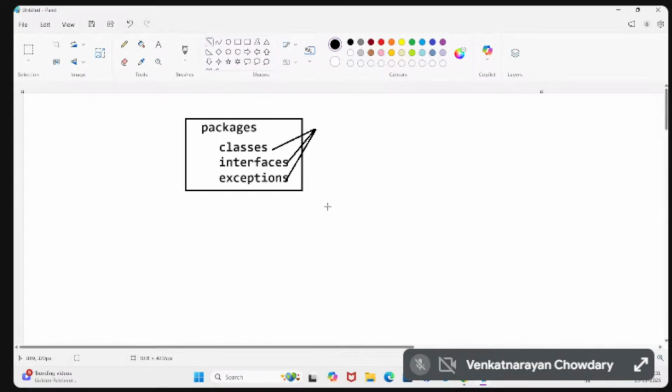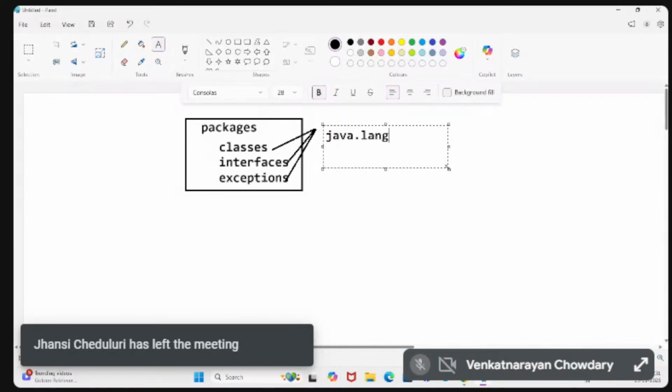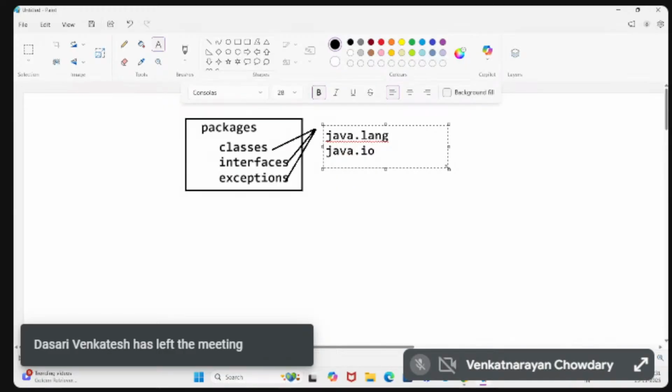How many packages do we have in Java? We have so many packages, and we don't need to remember all the package names. But you have to remember some package names, like the java.lang package, which is a default package, and the java.io package, which contains classes and interfaces responsible for performing input and output operations.